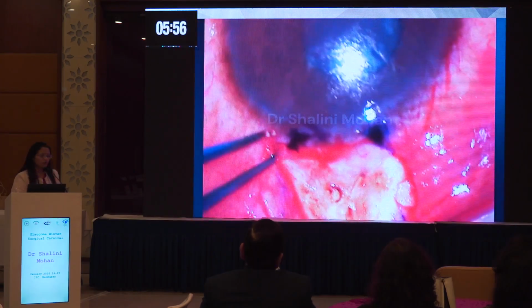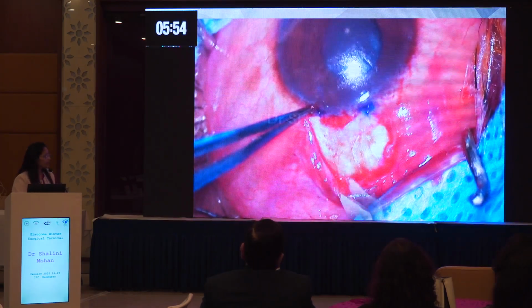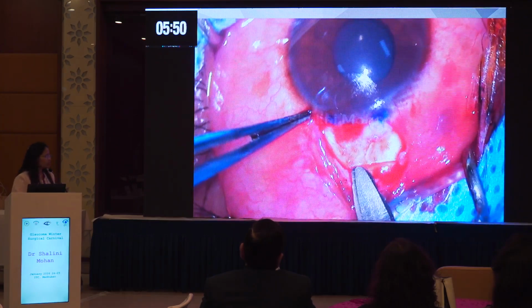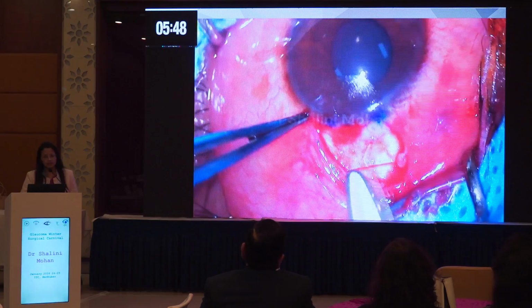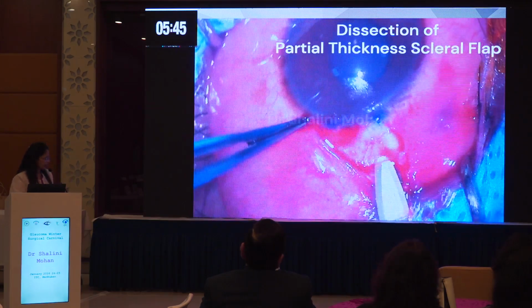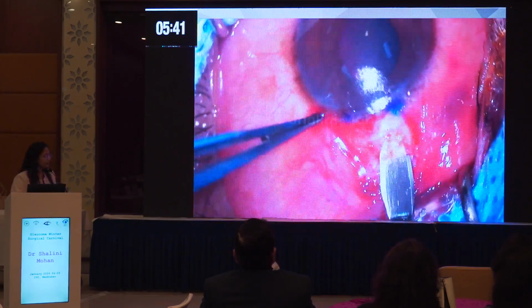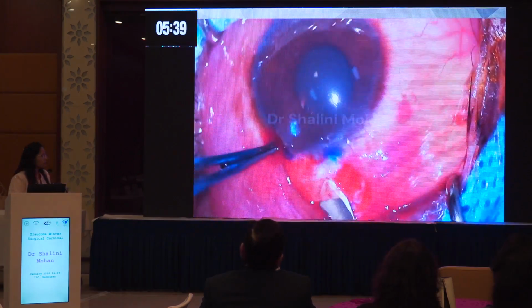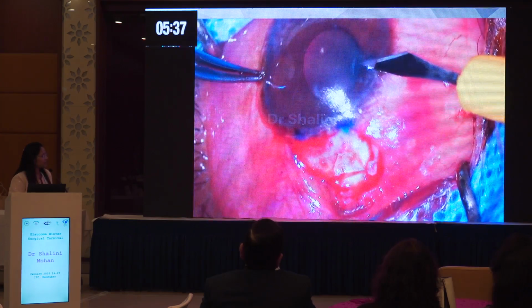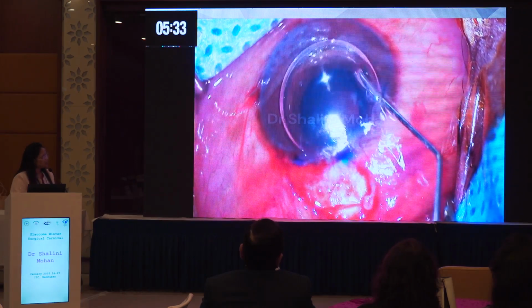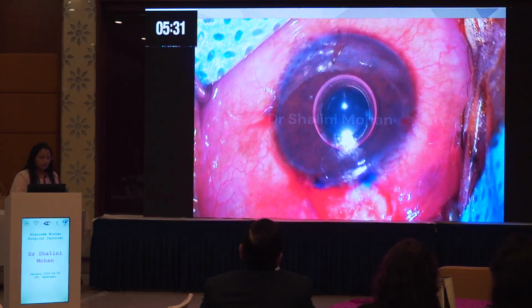Now you can mark 4x4 with the help of your calipers, and then take a 15-degree blade or a side port instrument to mark a horizontal line, just as we do for our small incision cataract surgery. Then the crescent knife is very helpful in dissecting a nice partial thickness scleral tunnel, and once you have dissected it, then make a side port, because we want slow decompression of the globe. Put air, you can put a bit of viscoelastic also.